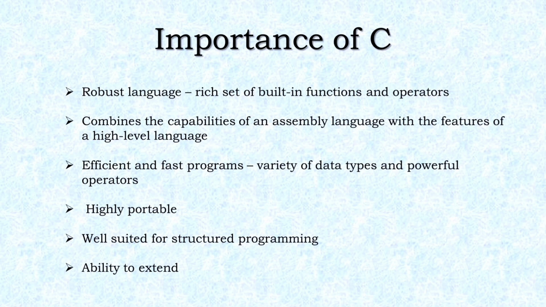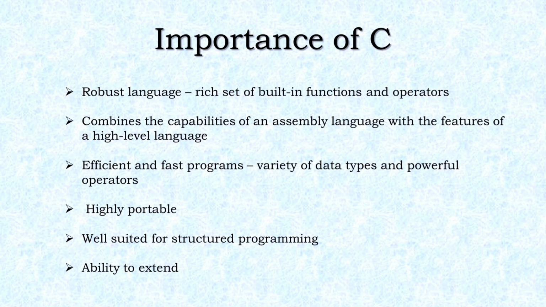The C language is also highly portable. So what does this mean? This actually indicates that the C programs written in one machine can be run on another machine with little or no modifications at all. C language is well suited for structured programming. That is, a C program can be divided into different function modules or blocks, which makes program debugging, testing and maintenance easier.